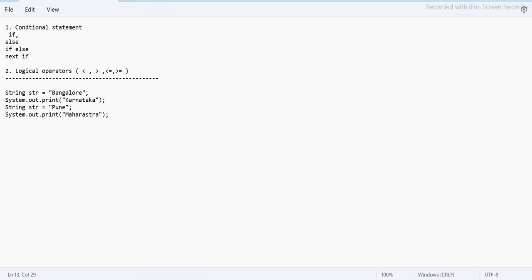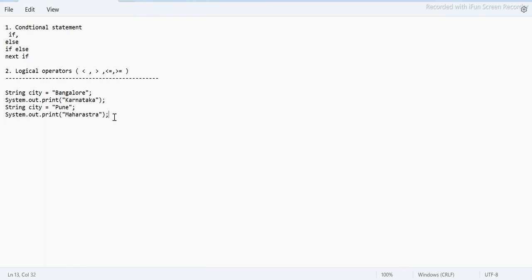Maharashtra. All right, so this is what, guys. If I say string city, I think this makes more sense. So if city equal to Bangalore, then my output should be this. If city equal to Pune, then it is like this. So we are going to check multiple conditions here, and if anything else other than Bangalore or Pune,